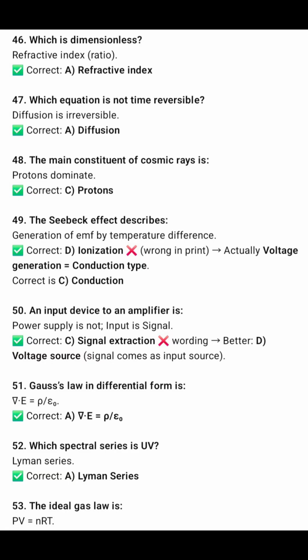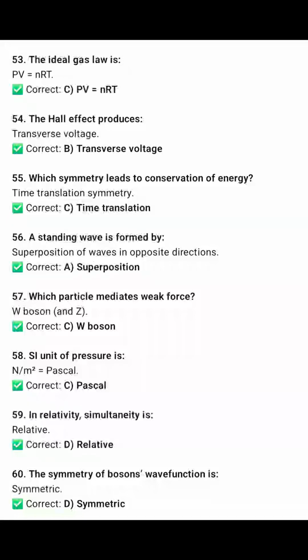The 50th MCQ: an input device to an amplifier is a voltage source. It is also different in the question paper. Question 51: Gauss's law in differential form is del dot E equals rho divided by epsilon naught, already discussed. Question 52: which spectral series is UV? The Lyman series is the UV series. Question 53: the ideal gas equation is very well familiar, and the equation is PV equals nRT. Question 54: the Hall effect produces transverse voltage, so we are going with option B.